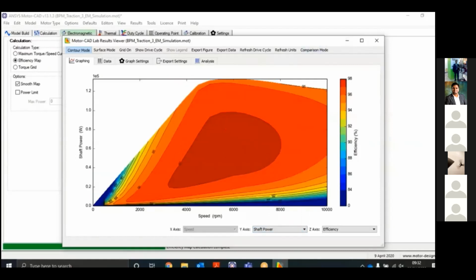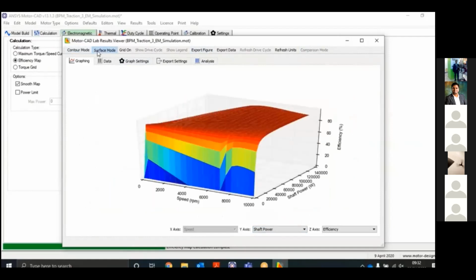So this is the result for the shaft power. Then we can also put in a simulation of the driving cycle on that.